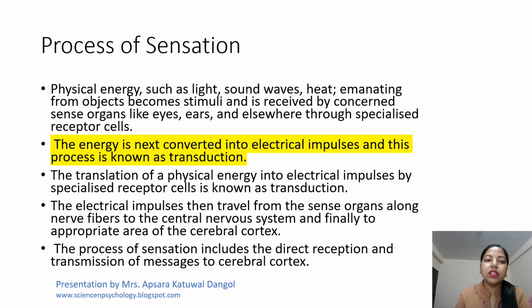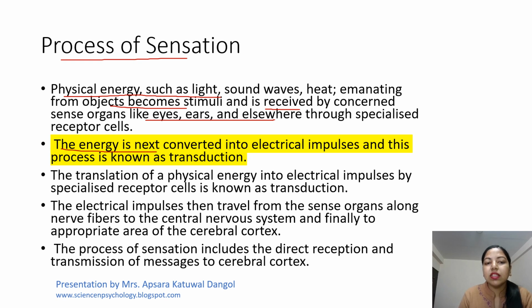So how does sensation occur? What is the process of sensation? When we talk about the process of sensation, physical energy such as light, sound waves, heat, emanating from objects become stimuli and is received by the concerned sense organs like eyes, ears, and other specific sense organs through specialized receptor cells.